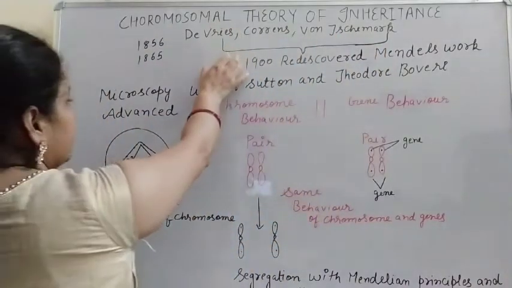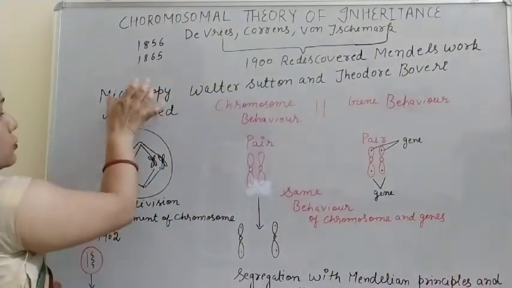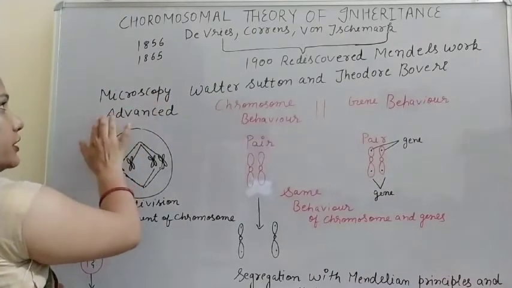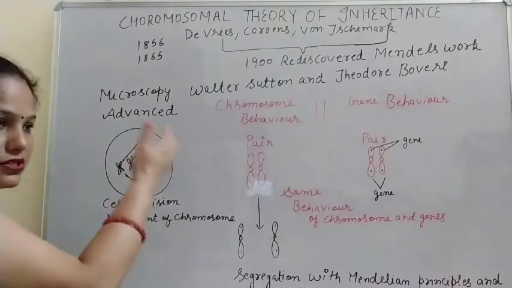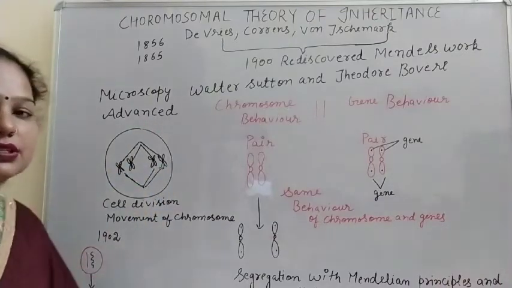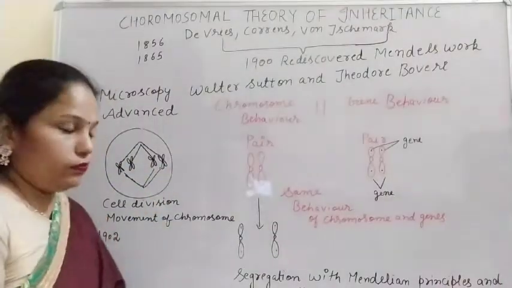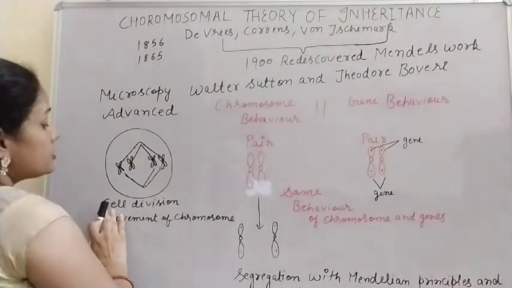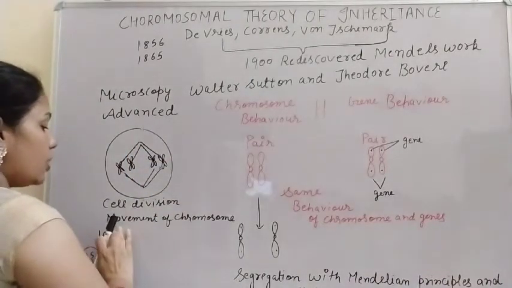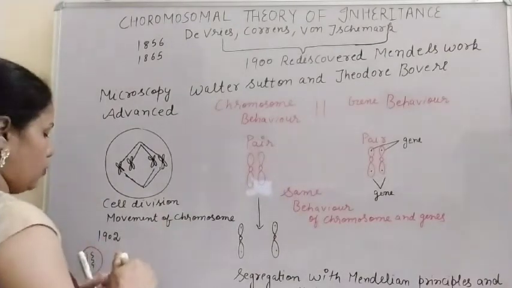Why? Because at that time microscopy became so advanced, and the chromosome was discovered. So they observed the cell division and also the movement of the chromosome.